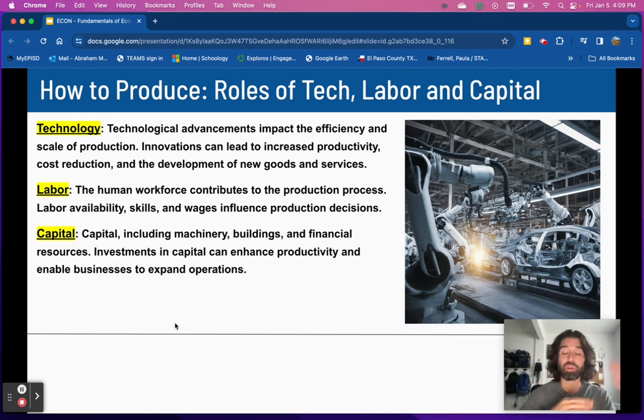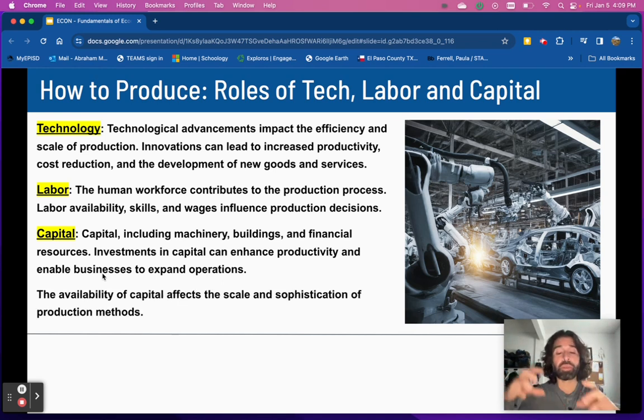You might have a lot of people, but you don't have the education or skills to run those machines or make those items, right? And finally, we have capital. Capital is things that make other things like machines, buildings, and money, right? So if you invest in capital, right, you can make better things faster, more efficient, and cheaper, and more people will buy. You're starting to see availability of capital, meaning the ability to buy these things, afford these things, is also very helpful in answering how to make these items, right? How to produce.